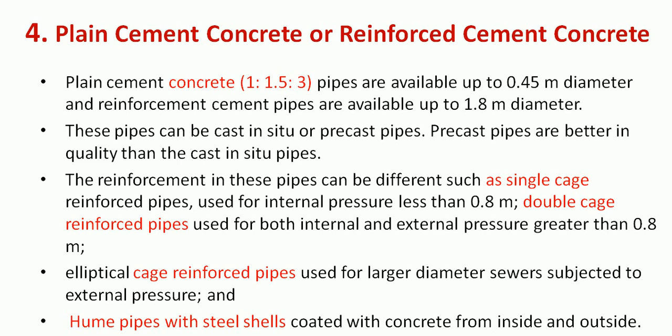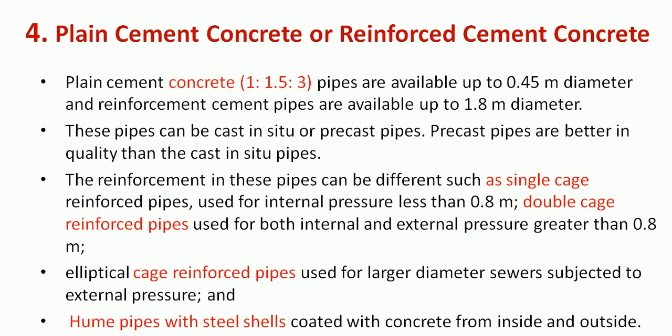Elliptical cage reinforcement pipes are used for larger diameter sewers subjected to external pressure. So based on our requirement, the soil conditions and overburden pressure, we can have the reinforcement accordingly. And also Hume pipes are available in the market.